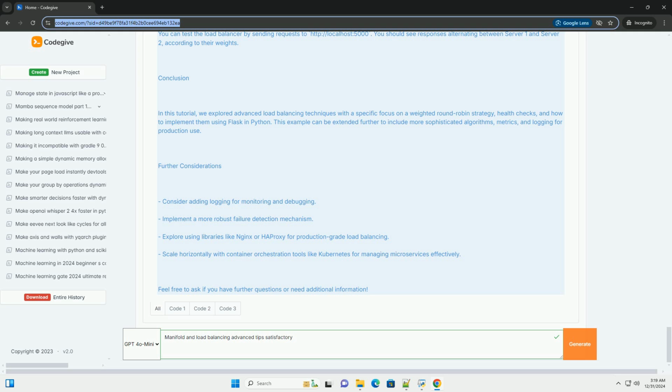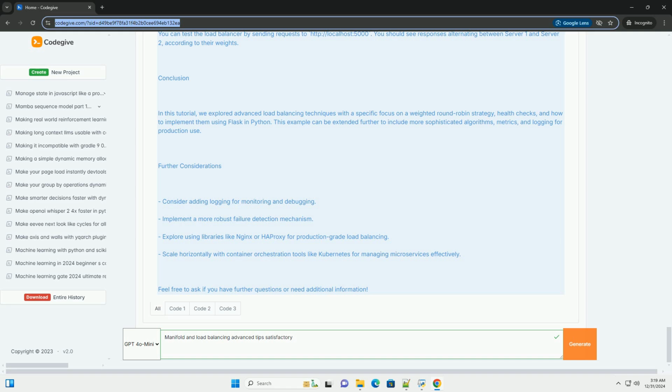Python, server1.py. From flask import Flask. Import random. Import time. app = Flask(__name__). @app.route('/') def home(): time.sleep(random.uniform(0.1, 0.5)) # simulate variable latency. Return 'Response from server 1'. If __name__ == '__main__': app.run(port=5001).